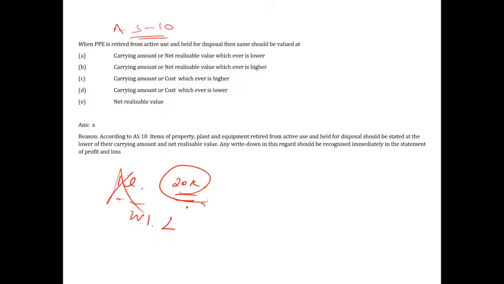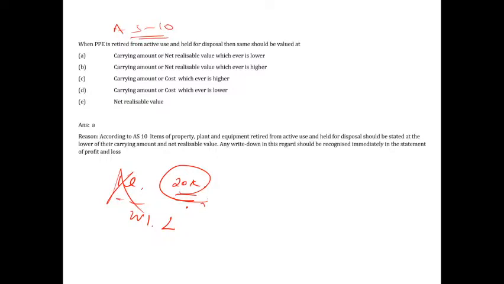Now tell me, can you simply put that carrying amount? Suppose you carry that at the original cost you purchased for 1 lakh 10 years before. Now also I will show like that. Does it make any sense? No, right? So please compare that with your NRV, net realizable value. Right now, if you discard it, what will you get? So you check with that NRV. Whichever is lower, you consider that. You have to make sure that it is reported at its carrying amount or NRV, whichever is lower.